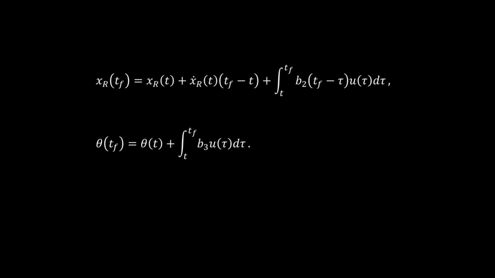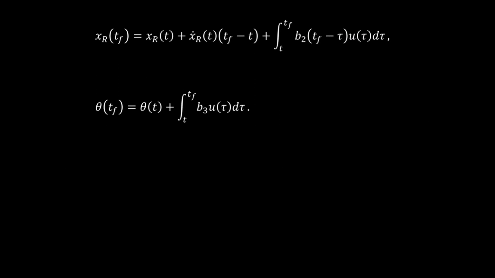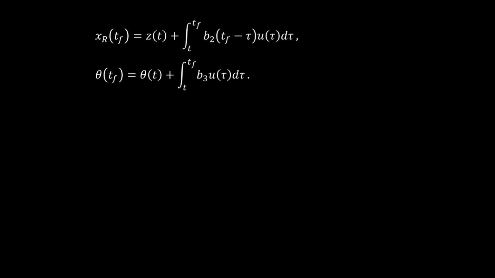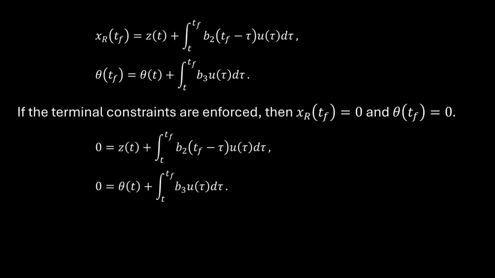In the miss distance equation, note on the right-hand side, we have zero effort miss. We'll denote this as Z going forward. Now, we can make a hard enforcement of the terminal constraints in these expressions. This simply involves setting XR to 0, and if we were only interested in ground normal impact, then we would set theta at TF to 0 as well.